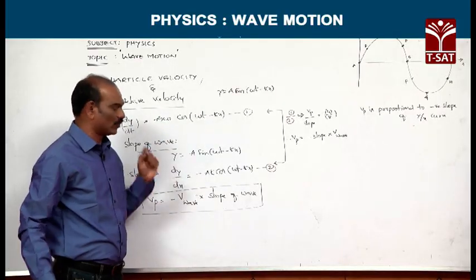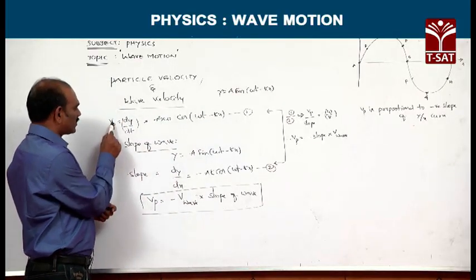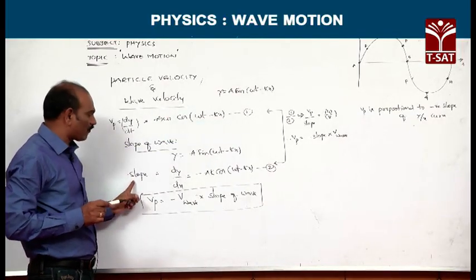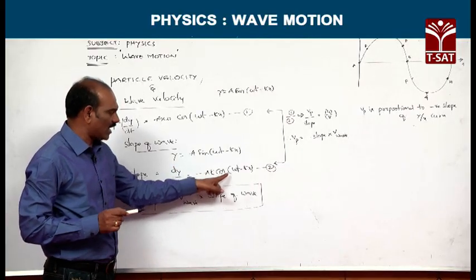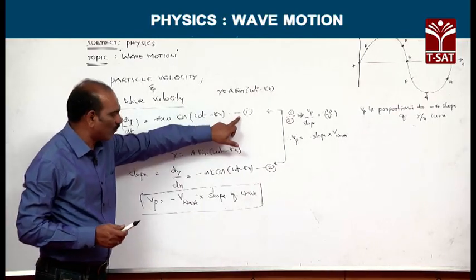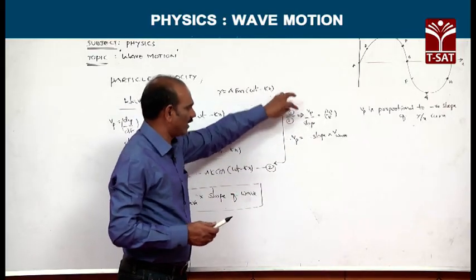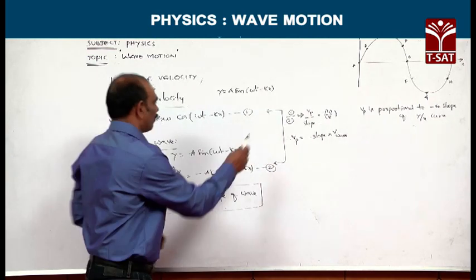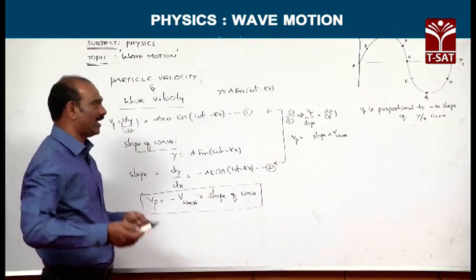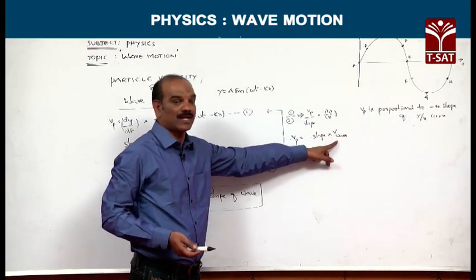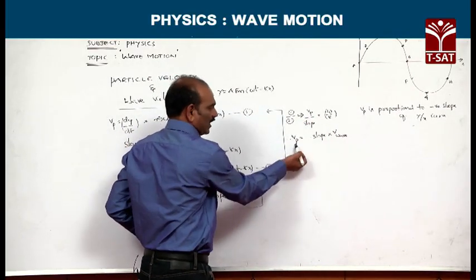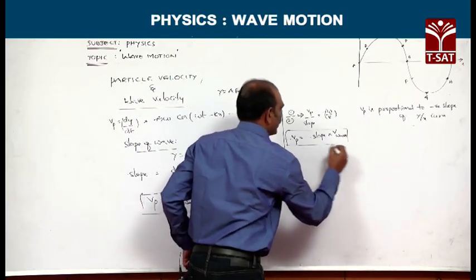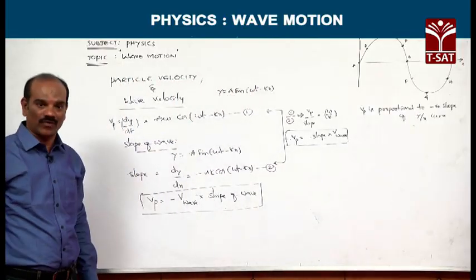From equations 1 and 2, check once again clearly: velocity of particle is aω cos(ωt − kx). Slope of wave is minus ak cos(ωt − kx). If you divide 1 by 2, you get Vp by slope, where Vp means velocity of particle, equivalent to minus ω by k. As we discussed earlier, ω by k is nothing but the velocity of the wave. Therefore, Vp is equivalent to negative slope times velocity of wave. So, this is the relation between particle velocity and wave velocity.